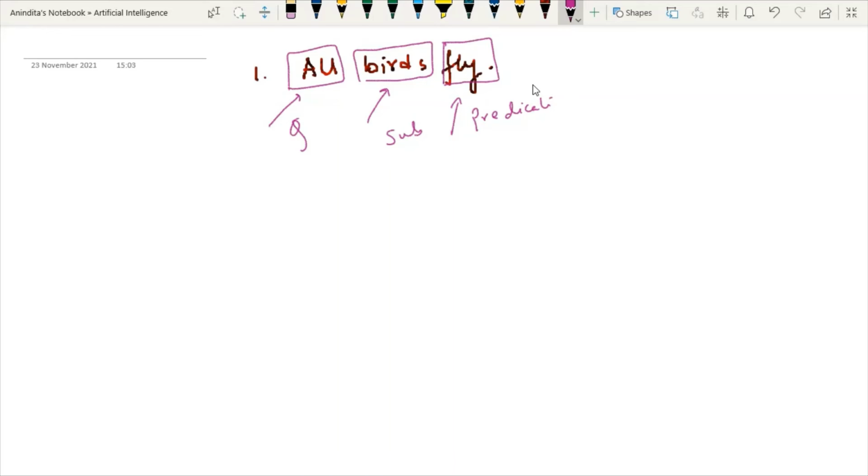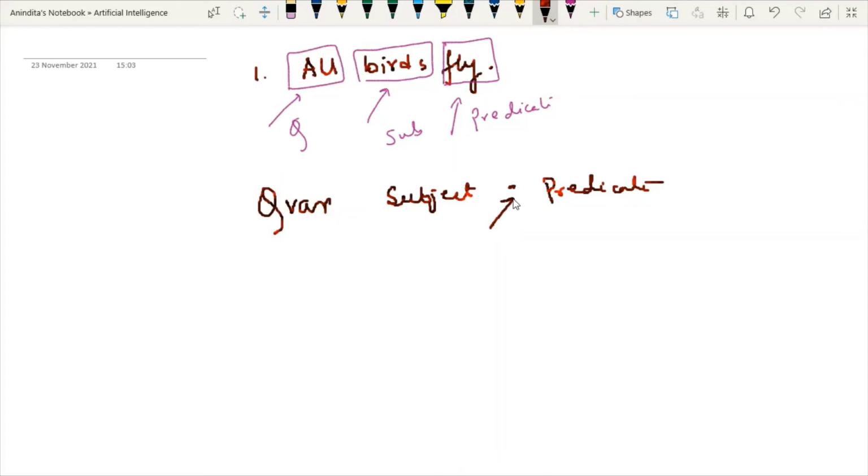Now I'm giving you one formula. Semantics matters, so we have to follow a certain order. The rule is: first write the quantifier, then write the variable, then write the subject, and then write the predicate.